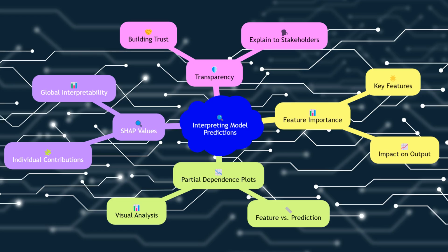Interpreting model predictions is essential for understanding how the model makes decisions. This involves analyzing feature importance, partial dependence plots, and SHAP values. Evaluating this step ensures that the model's predictions are transparent and interpretable, which is crucial for building trust and ensuring the model's decisions can be explained to stakeholders.